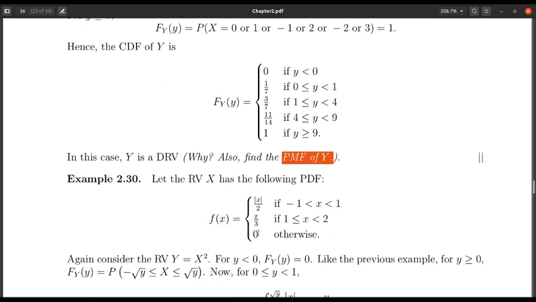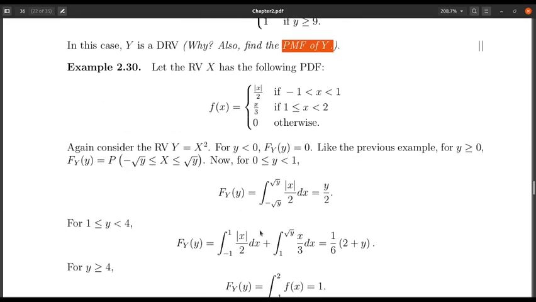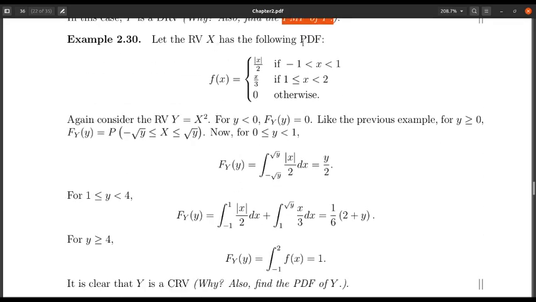Let us take another example, when the random variable x is not discrete but continuous. So x has this probability density function, and again we take the same function g(x) equals x squared, so y equals x squared, and we try to find the probability. Again the same thing goes on: the probability that y is less than or equal to small y for y greater than 0 can be written in this form, and the probability for negative values of y will be 0, just like before.